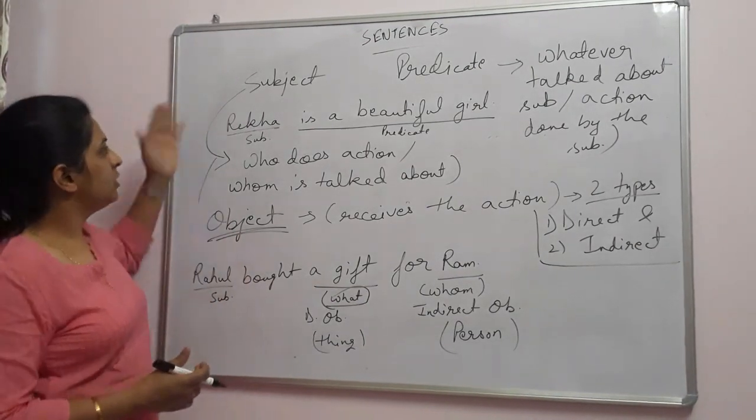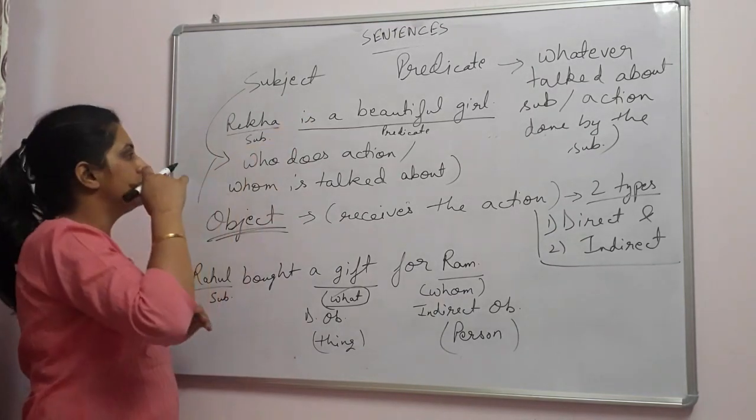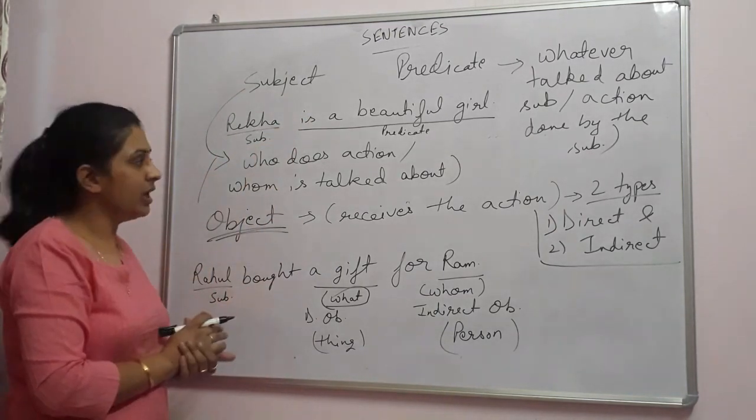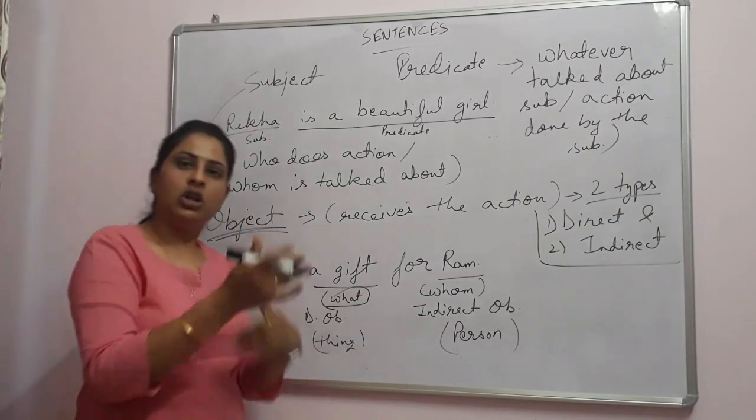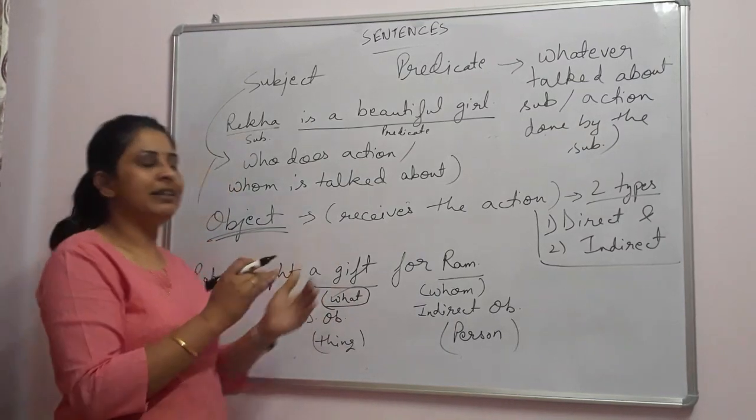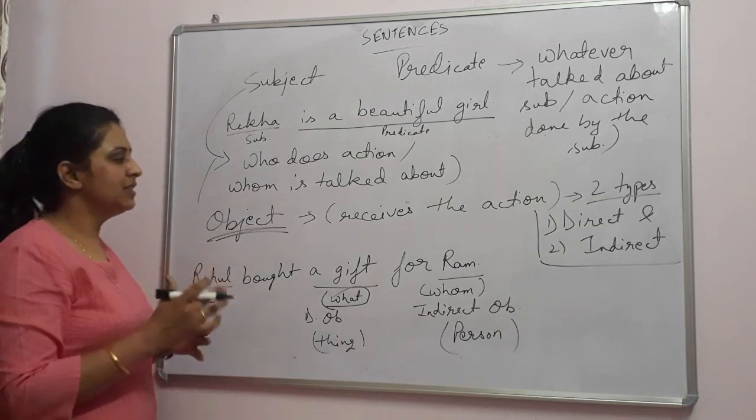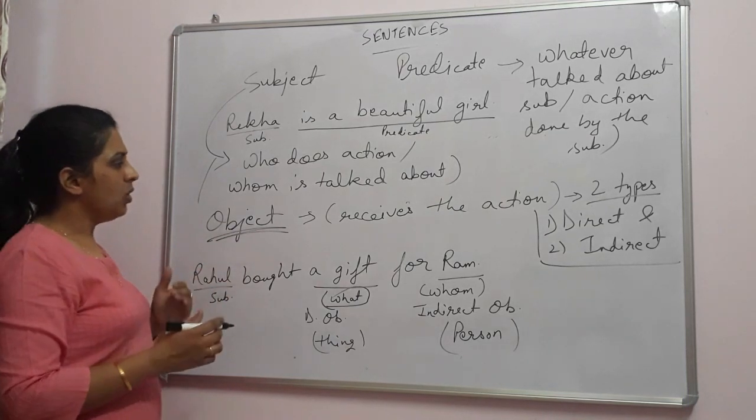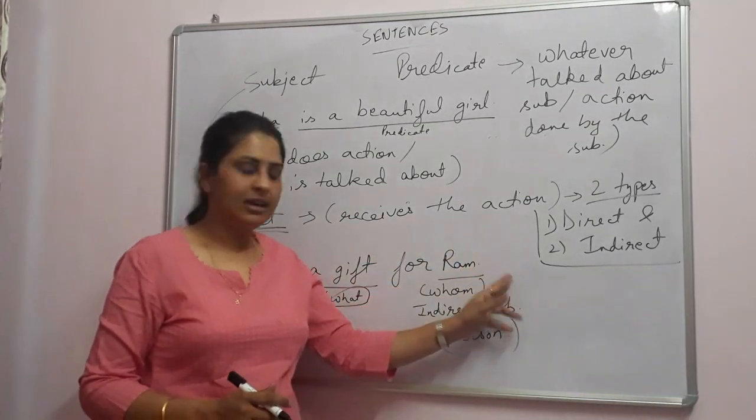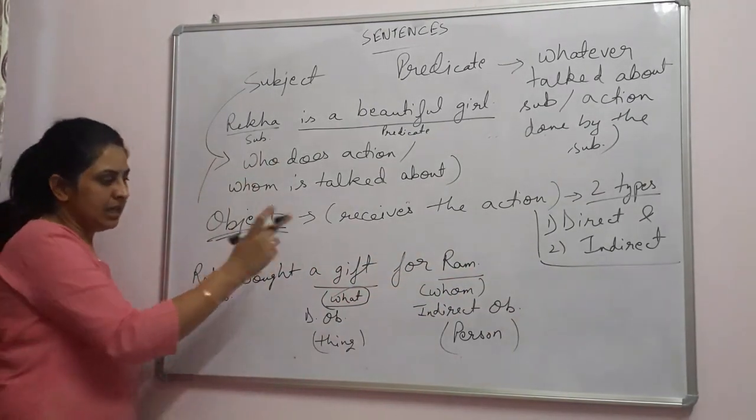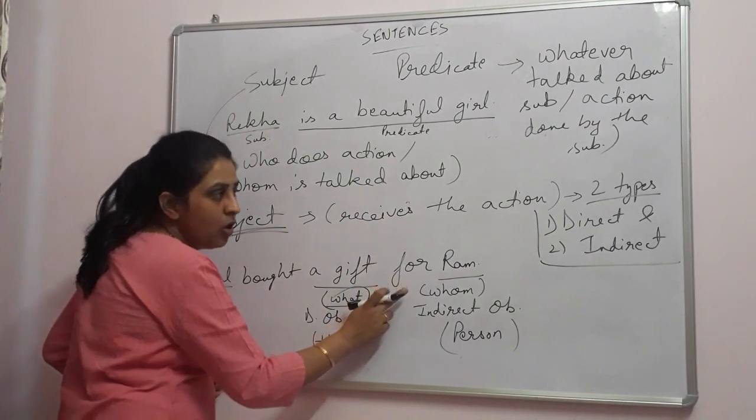Okay. So in this we see that there is the subject who does the action, or who is talked about. Predicate is basically whatever is said about the subject, or whatever the action done by the subject, that is our predicate. And object is basically who receives the action. Object is of two types, that is direct and indirect. A direct object gives the answer of question word what, and indirect object gives the answer of question word whom.